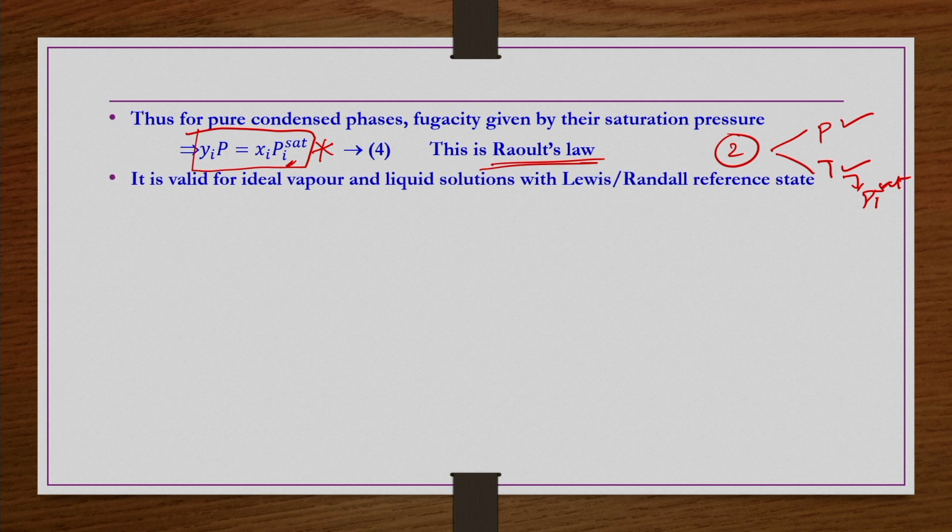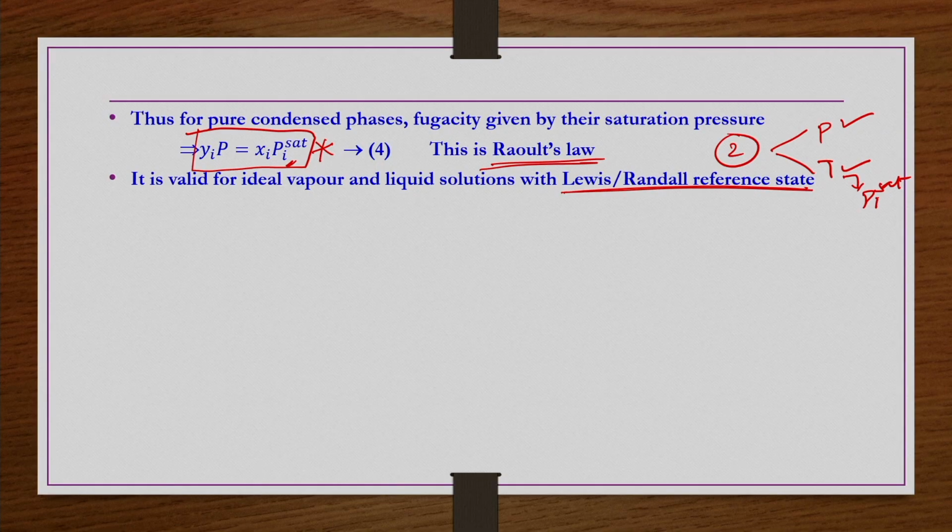It is valid for ideal vapor and liquid solutions with the Lewis-Randall reference state. Remember, if you take Henry's law as the reference state for the liquid phase, then fi naught will become Hi, whatever the Henry's law constant is for that particular component, that is the solubility of that component. So, when you say Raoult's law, it is with reference to the Lewis-Randall reference state, not with respect to the Henry's law reference state.